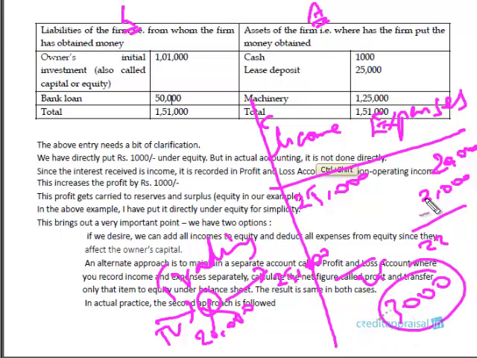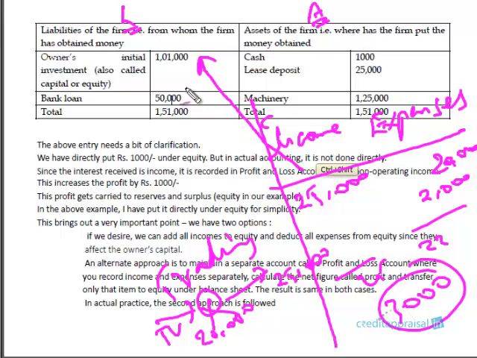So what I am saying is, there are two ways in which you can treat this particular transaction. One, as in the previous example of the interest on lease deposit, you can dump this income into the owner, because all profit has to be borne by the owner.